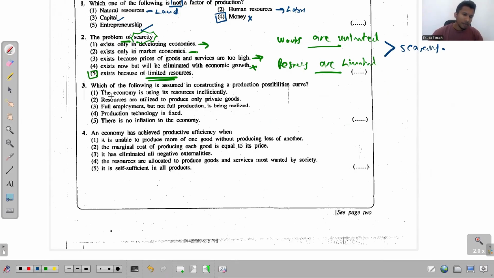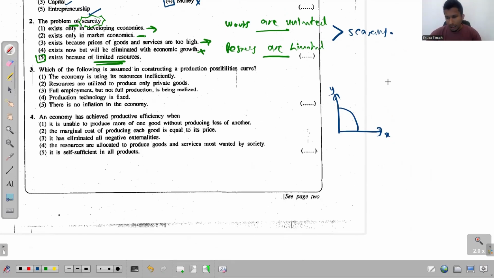Third one, which of the following is assumed in constructing a production possibilities curve? We know that the production possibilities curve is constructed under several assumptions. These are the main ones. We say that this economy produces only two goods.